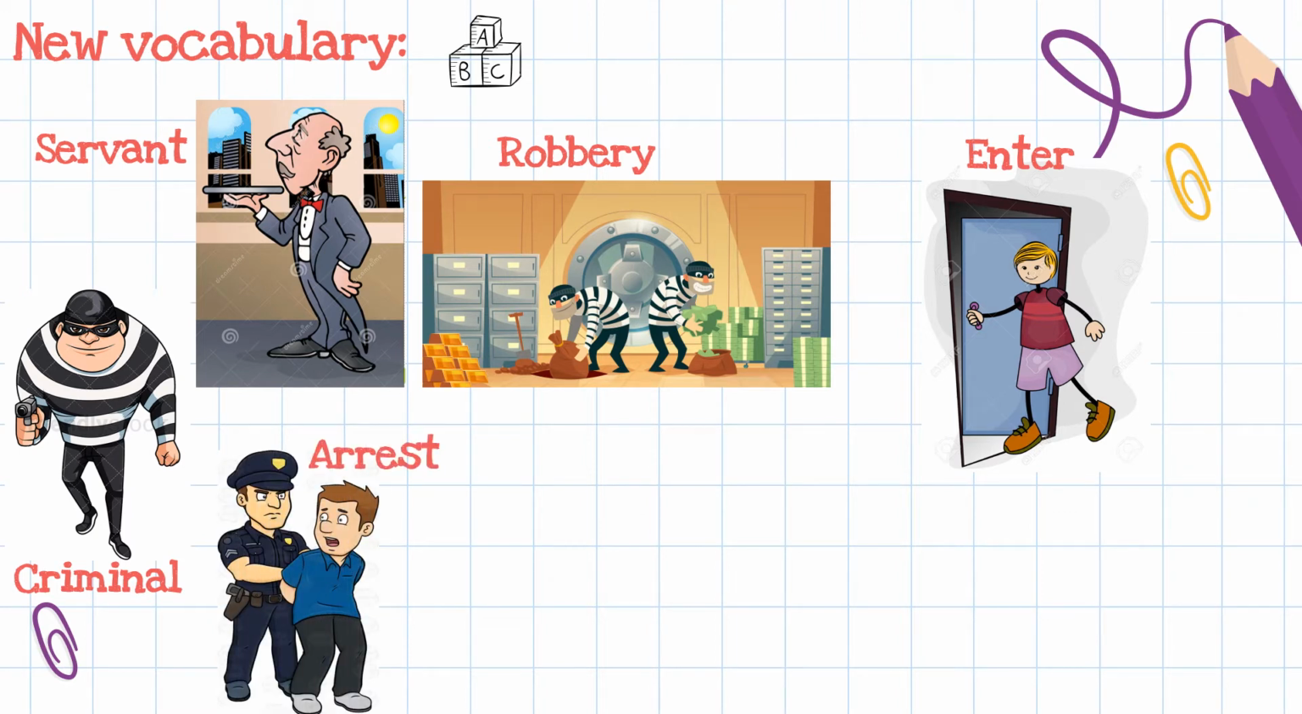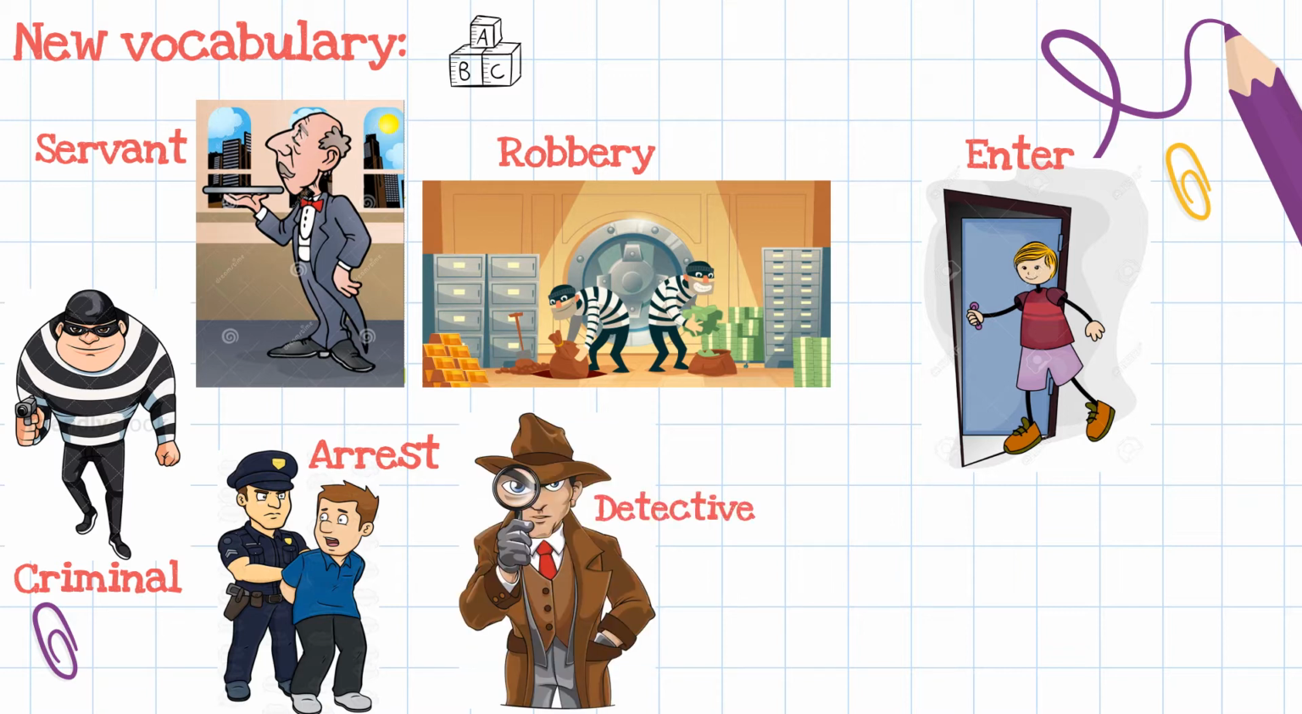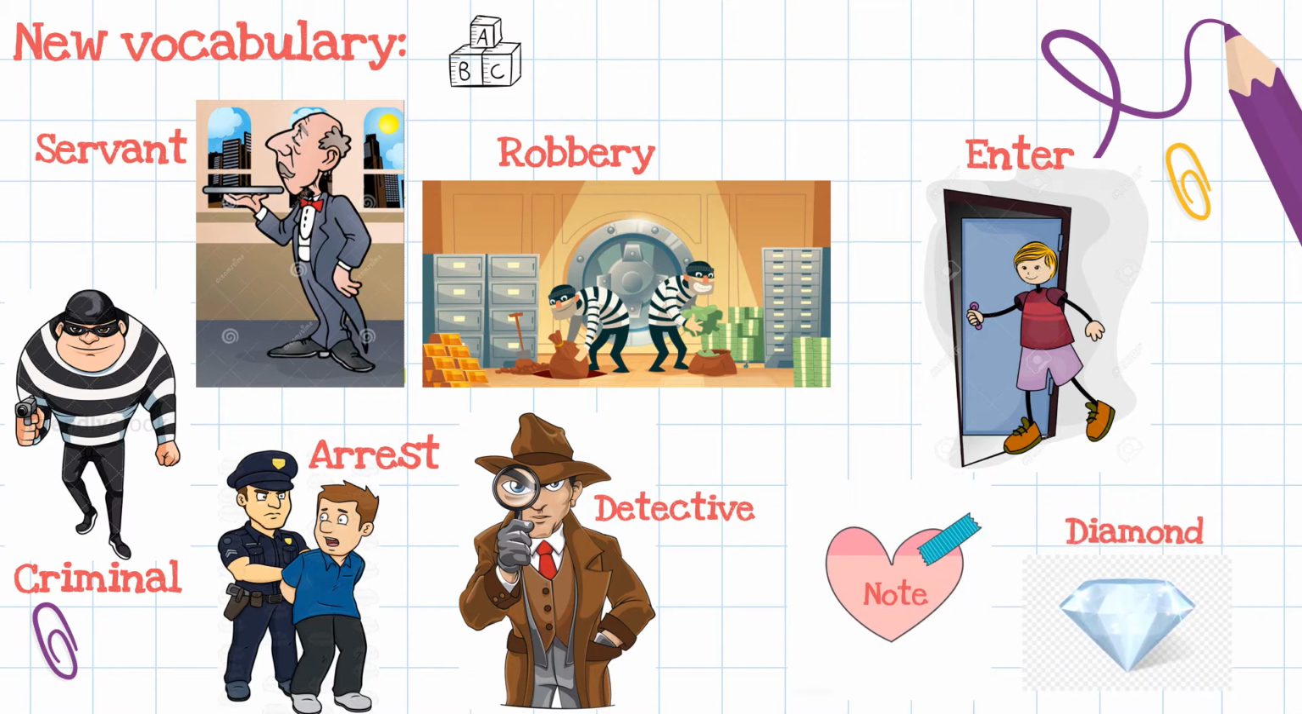Arrest is the action when the police take the criminal to the prison or to the jail. Detective is a police officer who searches for the criminals. And note is a piece of writing that you write to someone. And at the end we have diamond. It is a valuable stone which is very hard and shiny. So here is the new vocabulary: servant, robbery, enter, criminal, arrest, detective, note, and diamond.